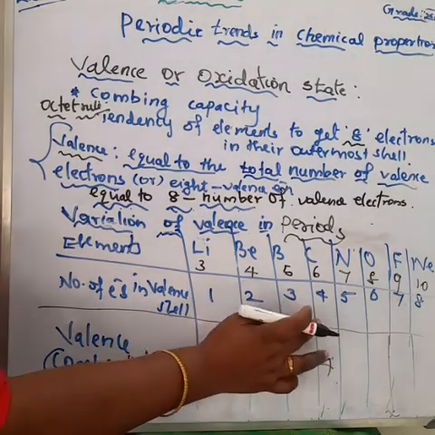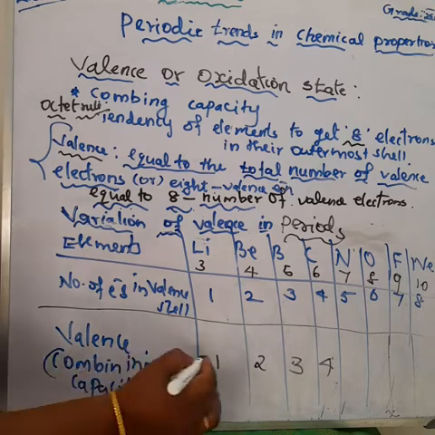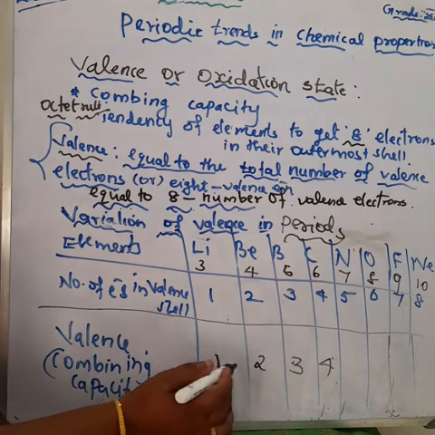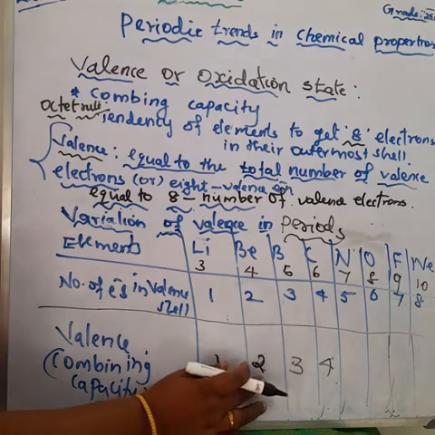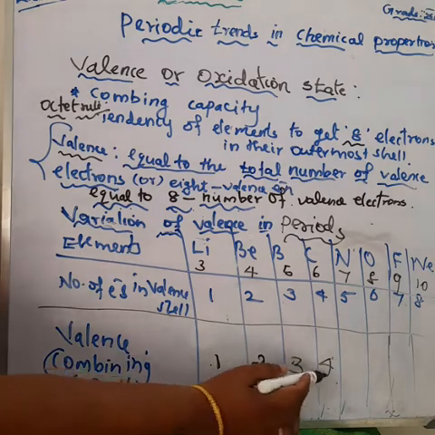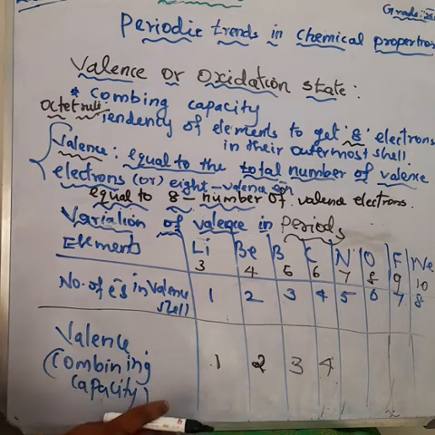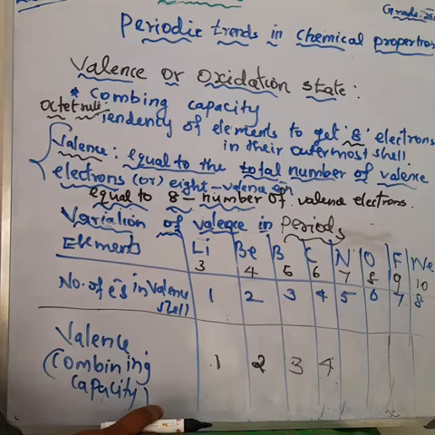Okay, 4 as the valence of carbon. So a lithium atom can donate 1 electron to any other atom. So what is the combining capacity of lithium? 1. A beryllium atom can donate, or lose, 2 electrons with any other atom. Boron gives 3 electrons to any other atom. A carbon atom shares 4 electrons with any other atom. Okay, so the combining capacity of these 4 elements is on the basis of their valence electrons. So the valence of these 4 is the same as the number of valence electrons.